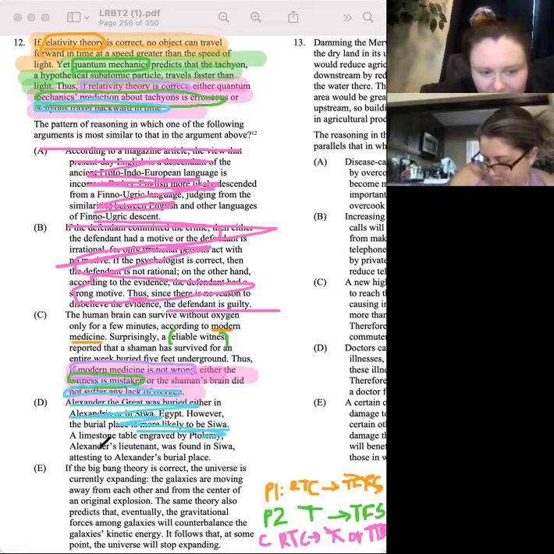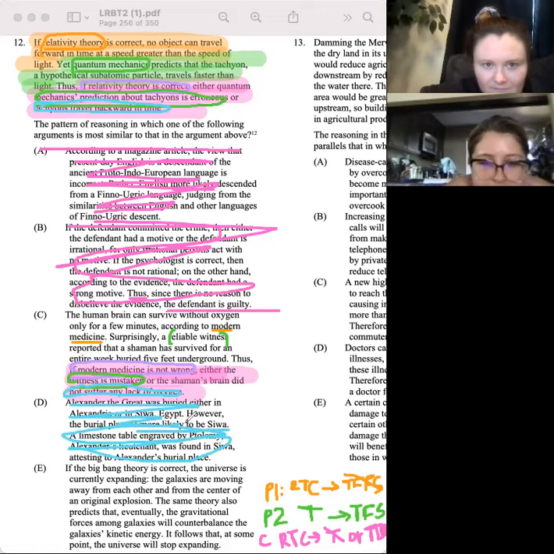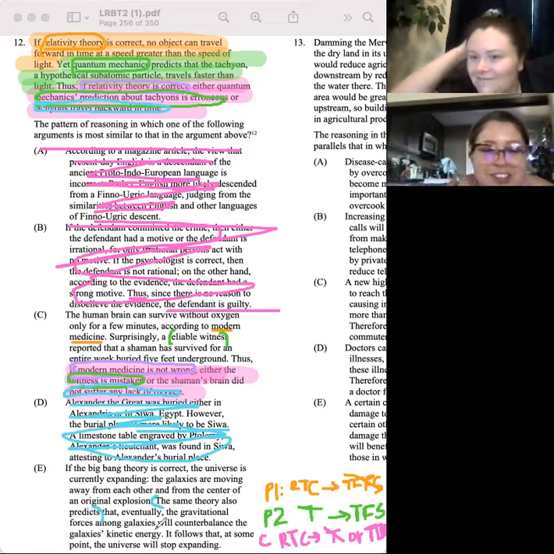So it's not D. And then, if the Big Bang Theory is correct, the universe is currently expanding. The galaxies are moving away from each other and from the center of the original explosion. The same theory predicts that eventually the gravitational forces among galaxies will counter it.